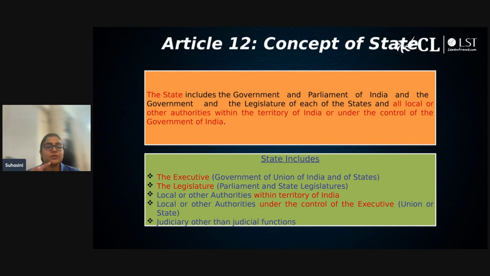So there's a test to determine whether a body is an agency or instrumentality of the state or not. The test includes the financial resources of the state, where the state is the chief funding source, then whether the state has deep and pervasive control, then the functional character being governmental in its essence, meaning that its functions have public importance or are of governmental character.